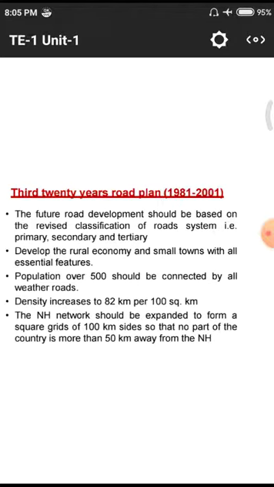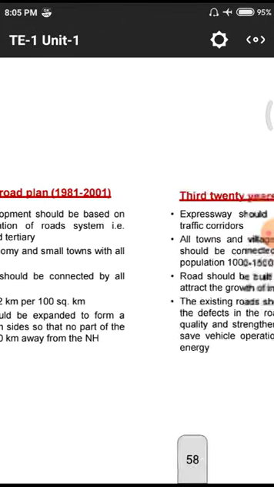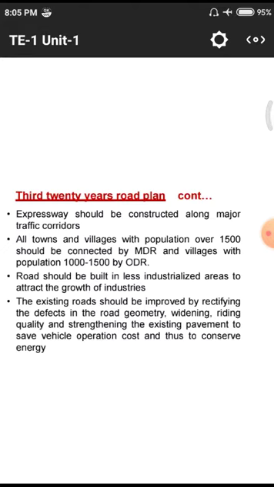Why? Because they need to connect the roads with the help of square grids for every 50 kilometers and 100 kilometers. This is the major point in the third 20-year plan. The expressway should be constructed along the major traffic corridors. This is the corridor, that means major traffic corridors. This is the point you need to know.